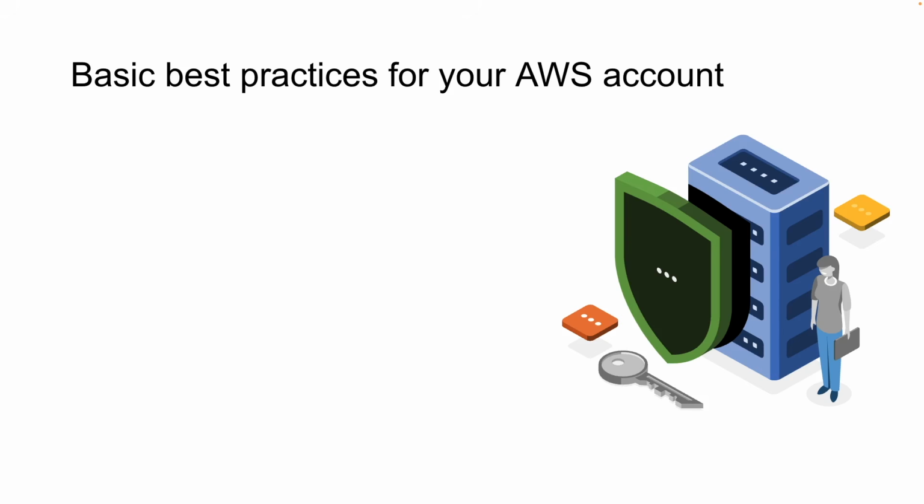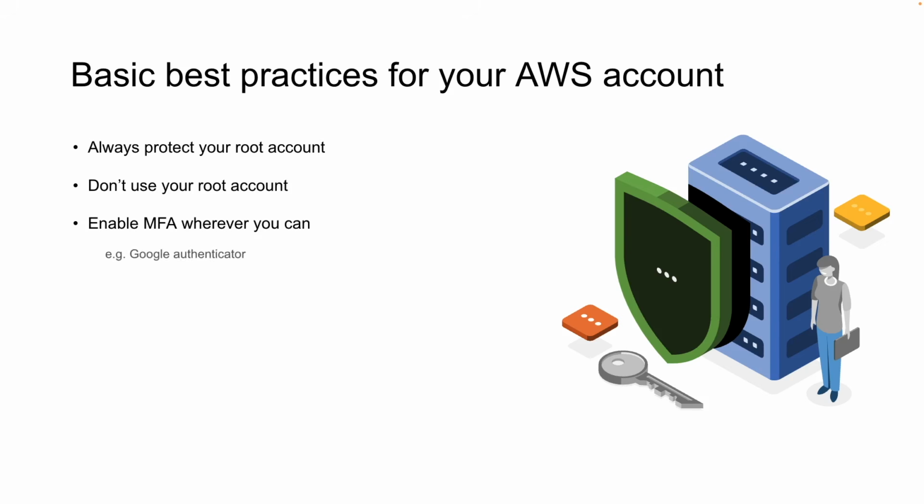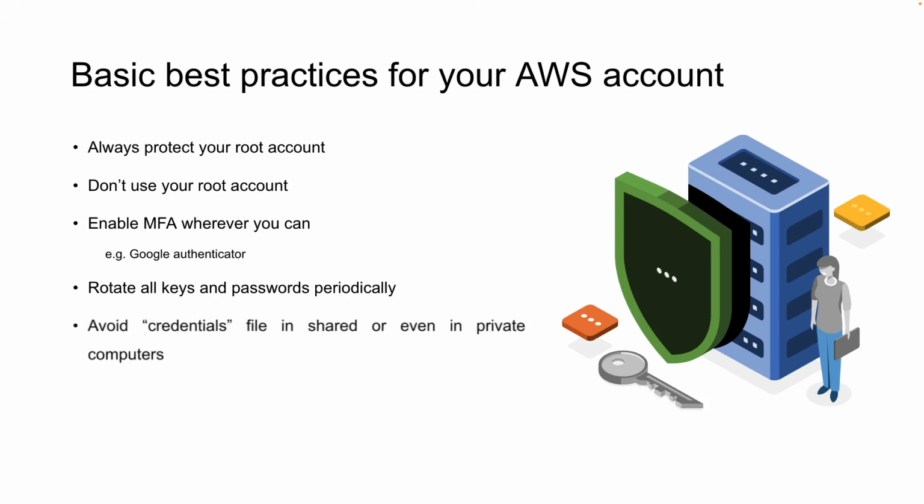Once you create your AWS account, there are some best practices that you need to follow. First of all, always protect your root account. The email that you use to create the AWS account is your root account. Second, don't use your root account, because it has all the permissions. If your credentials get leaked, you can easily lose your data or some of the services you were using. Always enable MFA, such as Google Authenticator. Rotate all your keys and passwords periodically, so keep changing your password in the future. Avoid sharing your credential file. When we create our IAM account, you will understand what the credential file is. Never share your credential file, and always follow the least privilege principle. We will understand this part as we execute this project.